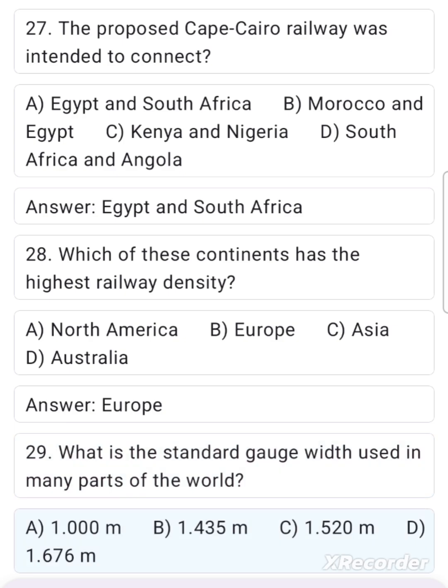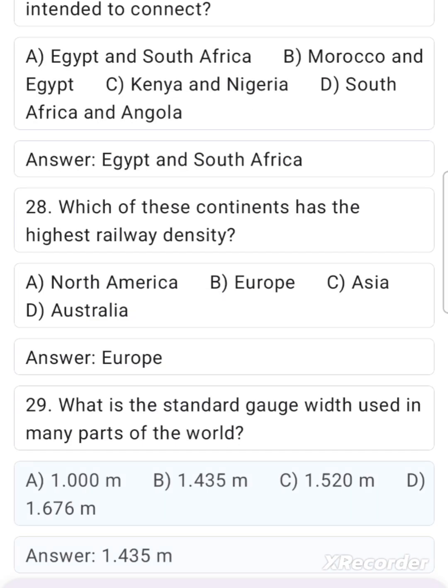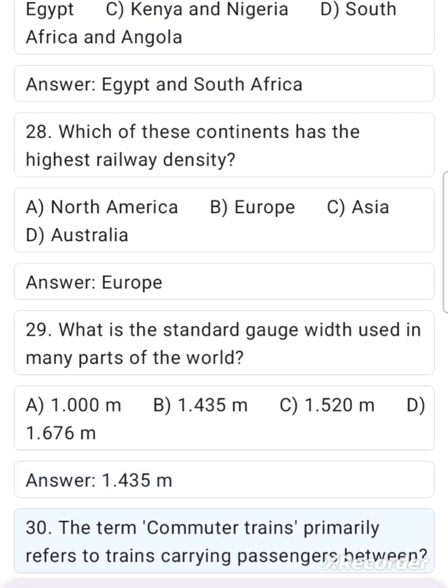29. What is the standard gauge width used in many parts of the world? A. 1.000 meters. B. 1.435 meters. C. 1.520 meters. D. 1.676 meters. Answer. 1.435 meters.